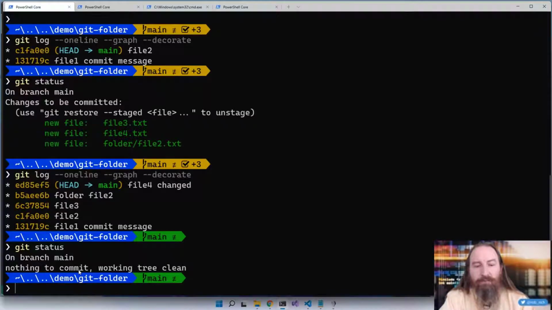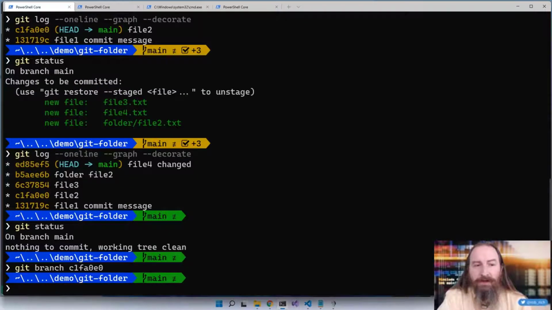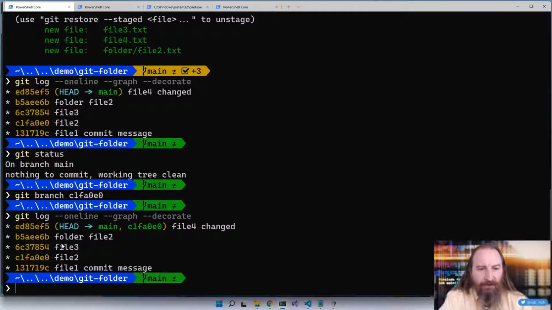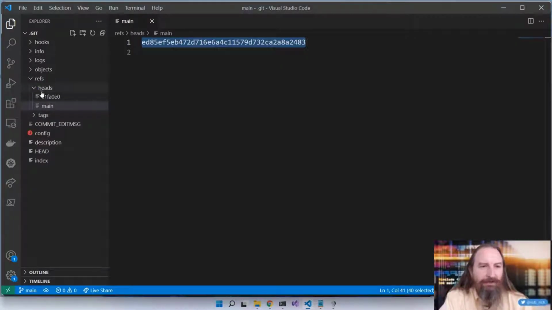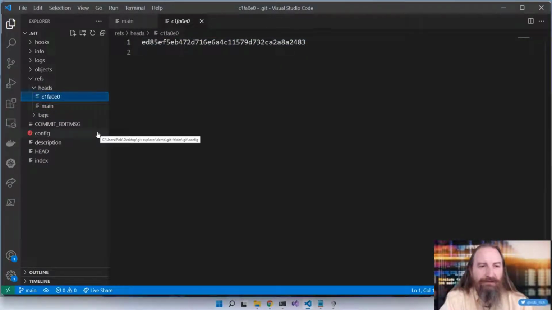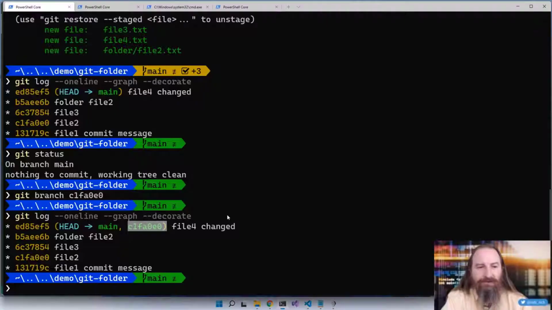I want to add a new branch. So let's say git branch, and I want to create a new branch right here. Now, as I created that new branch, actually, I did something really interesting. Git log --oneline. I forgot the parameter, so I created a branch named C1FA0E0. So here in our heads folder, we have this C1FA0E0. Let's delete that branch and try again.